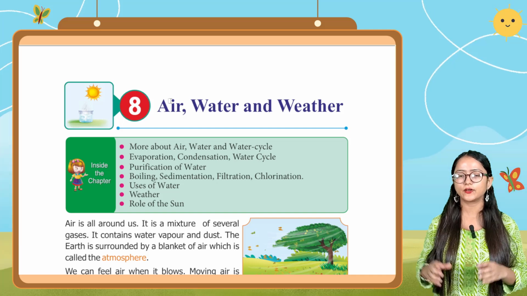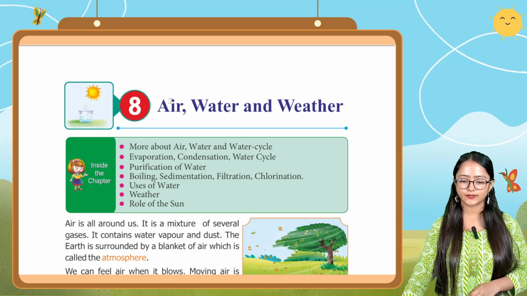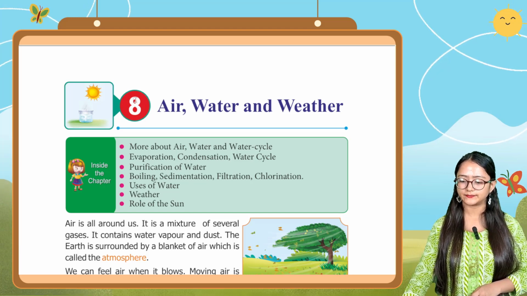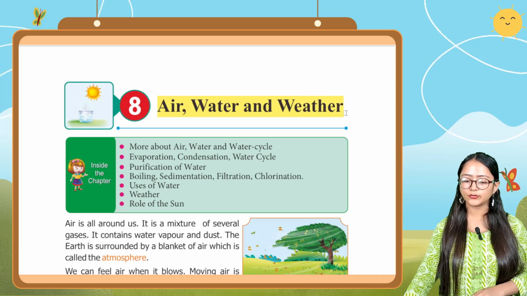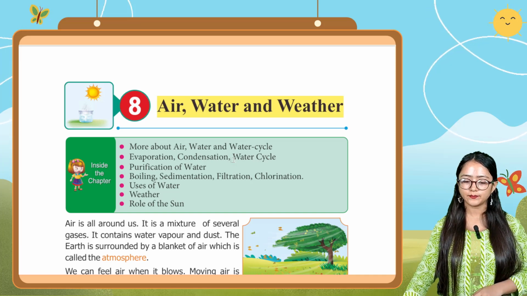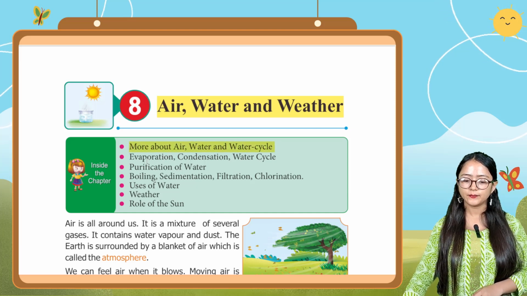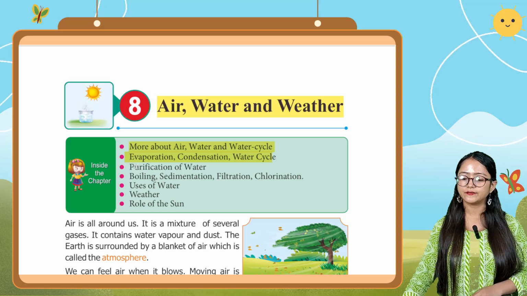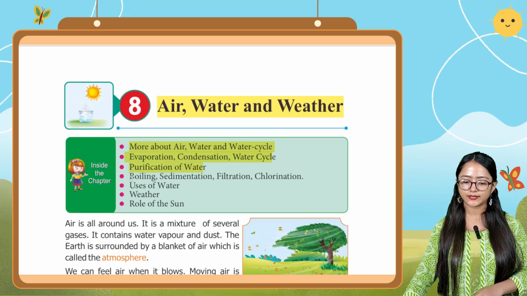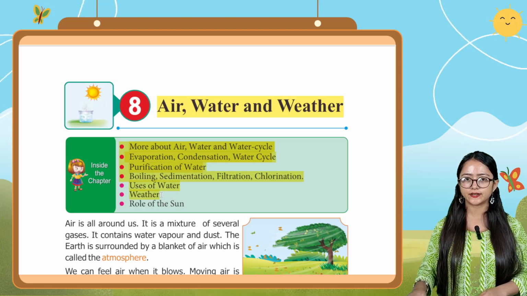So in today's class, we're going to study a new topic, chapter 8: Air, Water and Weather. In this chapter, the first point is more about air, water and the water cycle. Second, evaporation, condensation and the water cycle. Then purification of water: boiling, sedimentation, filtration, chlorination. Then uses of water, then weather, and the role of the sun. Okay, so in detail we're going to study this chapter.